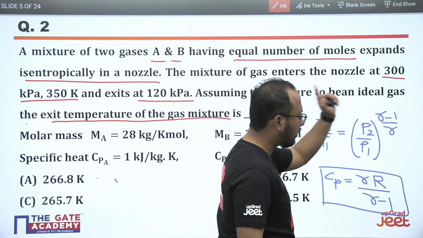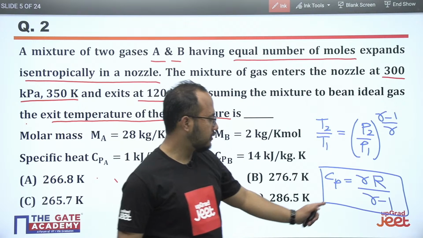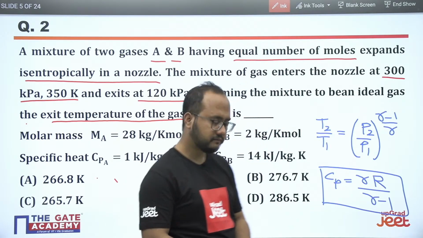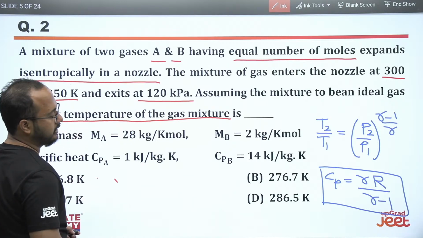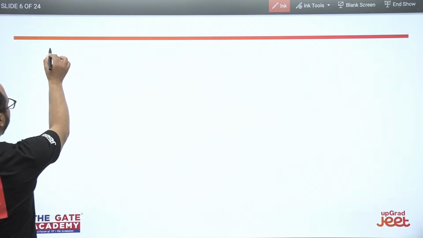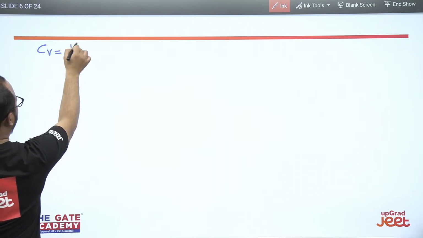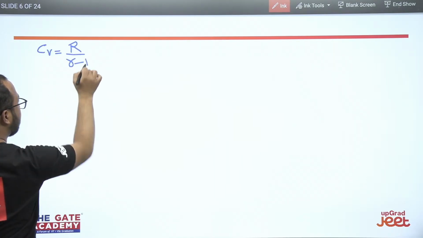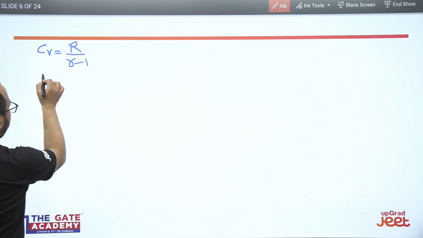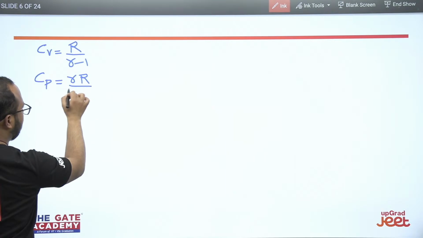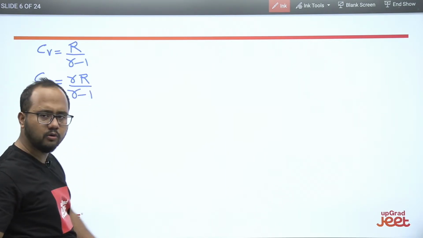We have to first calculate the gamma. Okay. So we have one relation: Cp equals gamma R by gamma minus 1. Now see how we will calculate. First of all, always remember these particular formulas. Cv equals what? R upon gamma minus 1. These formulas are very important. Please note it down in your notebook. Cp equals what? Gamma R divided by gamma minus 1. These are two important formulas.